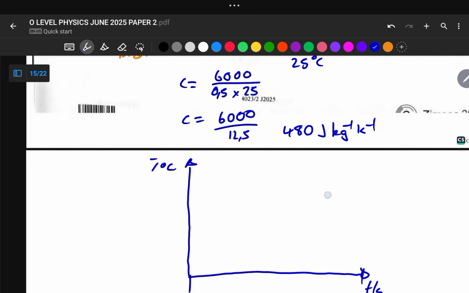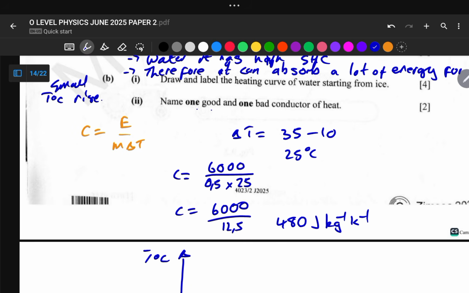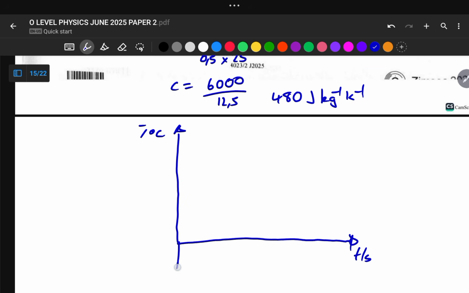So this is a heating curve starting from the ice. Let me use another color. So our ice is starting at this negative temperature, and then starts to melt when temperature is equal to 0. So ice melts at 0 degrees Celsius, and then it will be something like this. And then after melting in liquid form, then something like this.